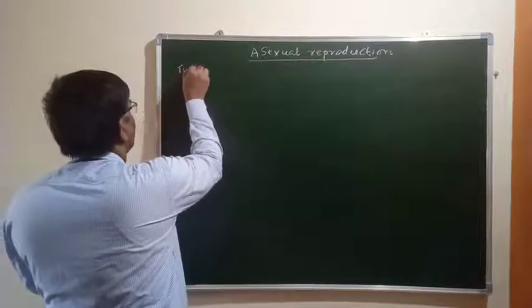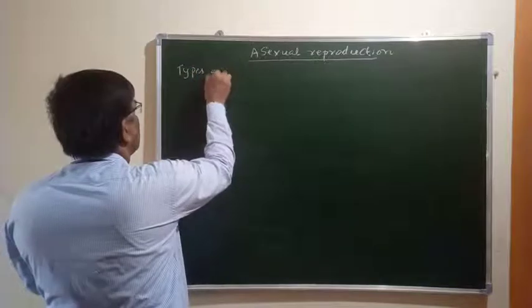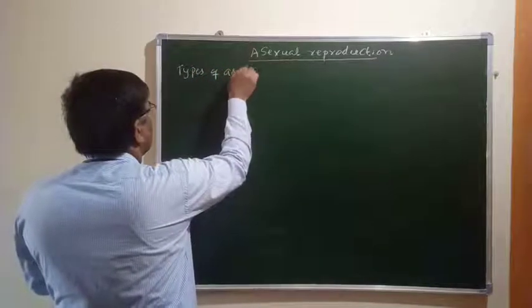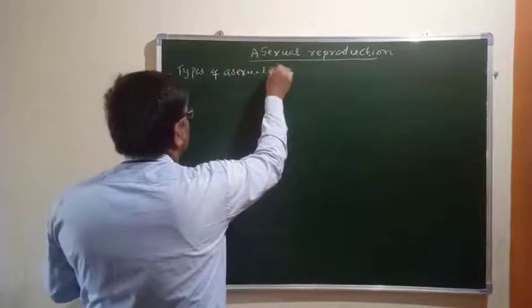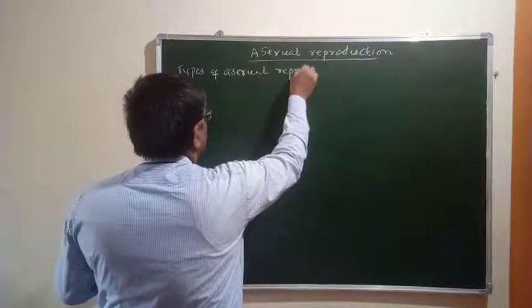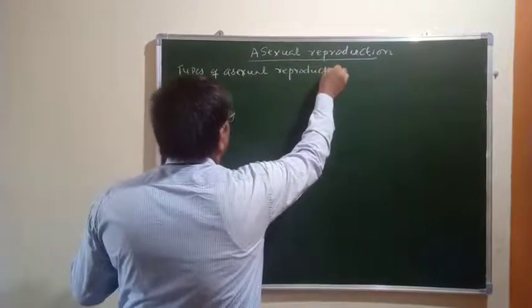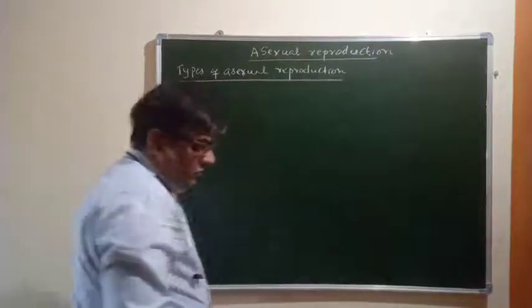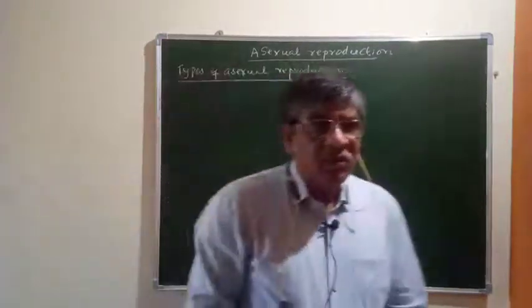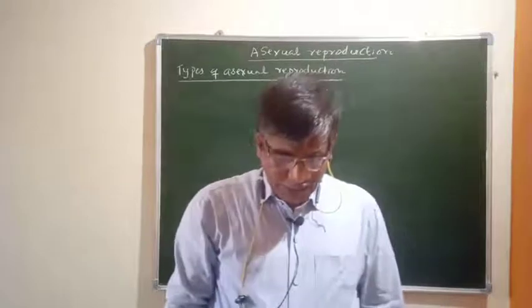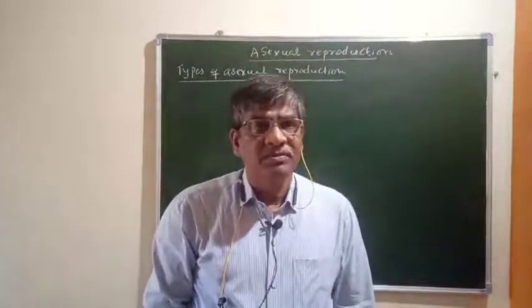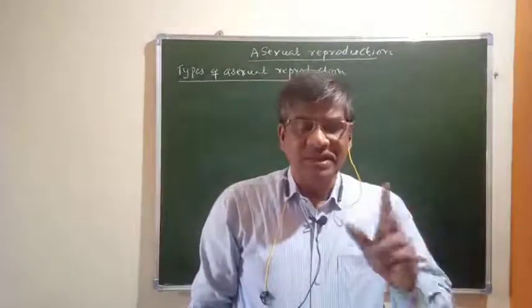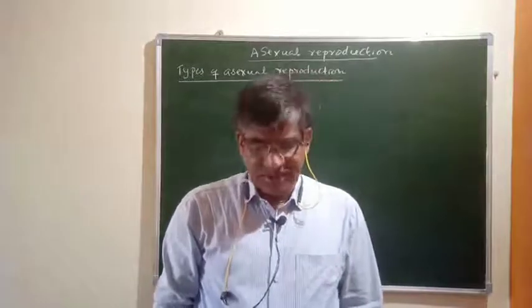Types of asexual reproduction. What are the different types of asexual reproduction which take place in different organisms?